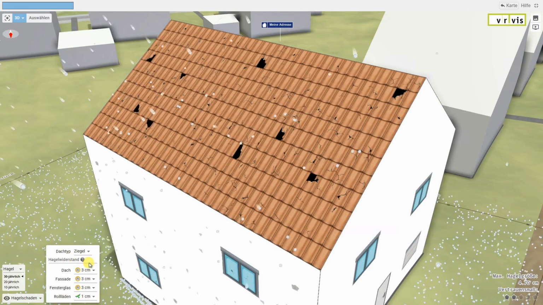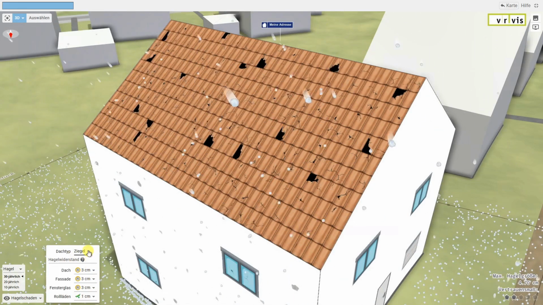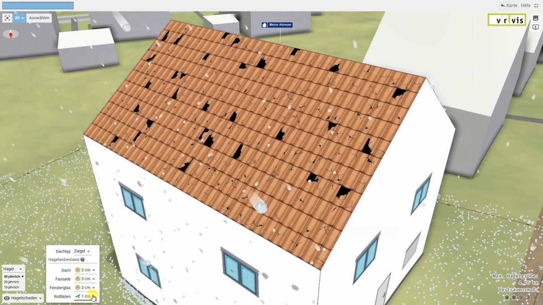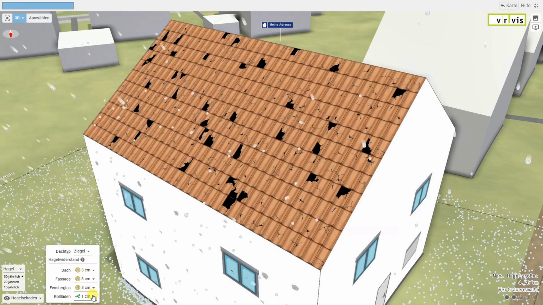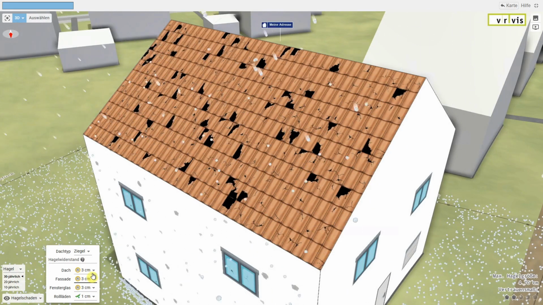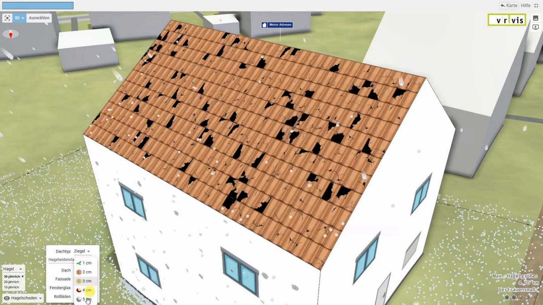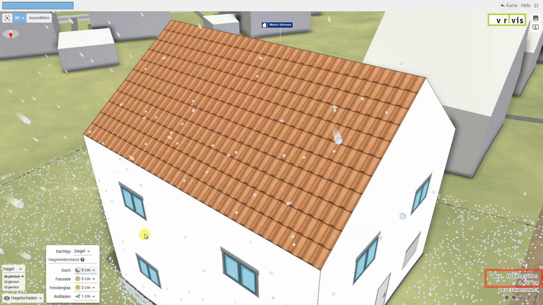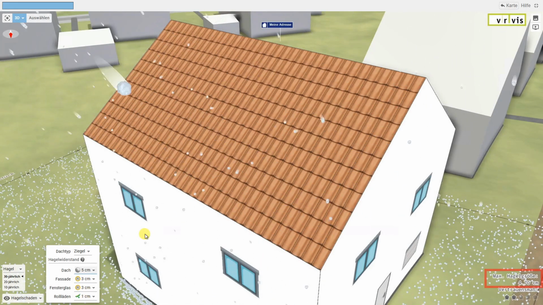In the settings, we can change the roof type and the resistance values and adapt them to the products actually installed. For example, if we set the hail resistance of the roof to 5 cm, it will no longer get damaged, as we have hailstones with a maximum diameter of 4.7 cm here.